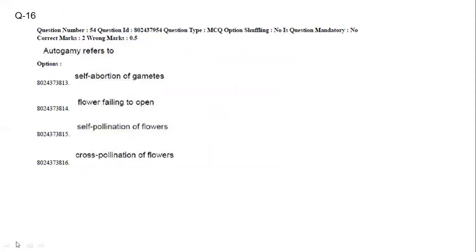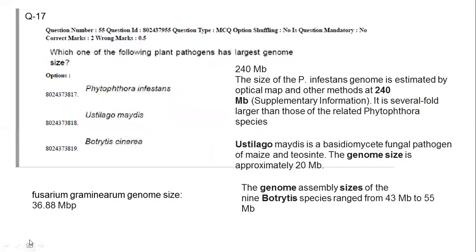Autogamy refers to, auto means self, so autogamy is the self pollination of flowers, right? Now here, which one of the following plant pathogens has the largest genome size? In the case of a plant pathogen like Phytophthora infestans, their genome size is 250